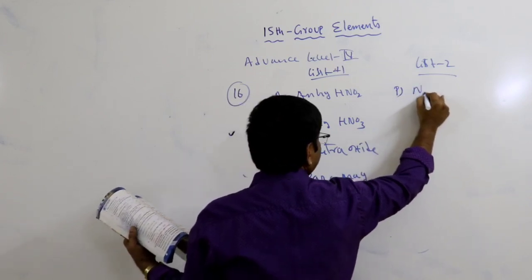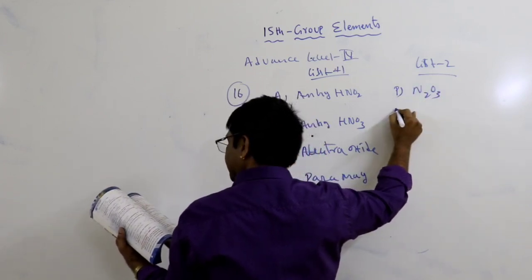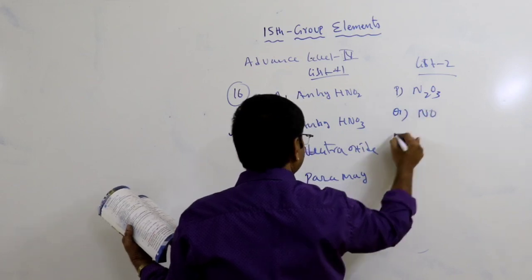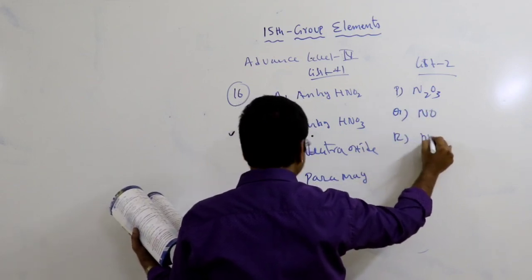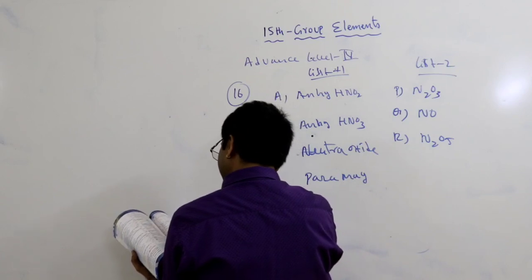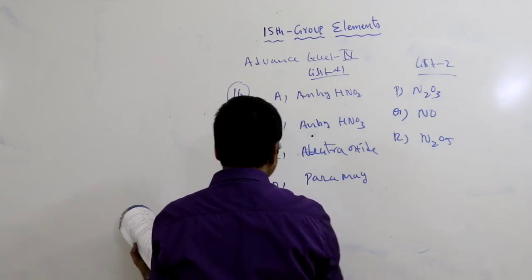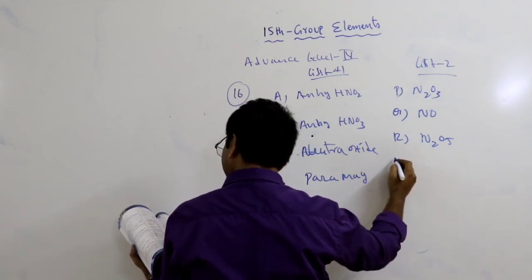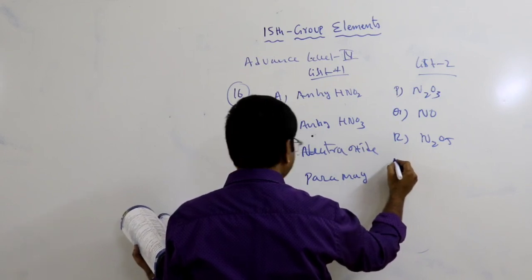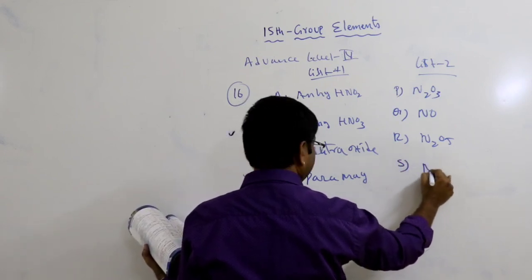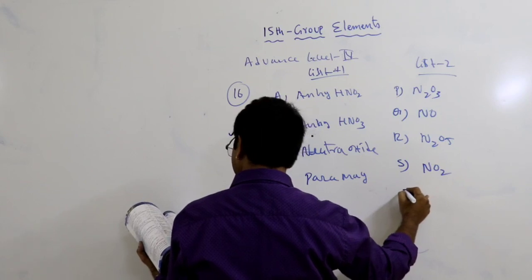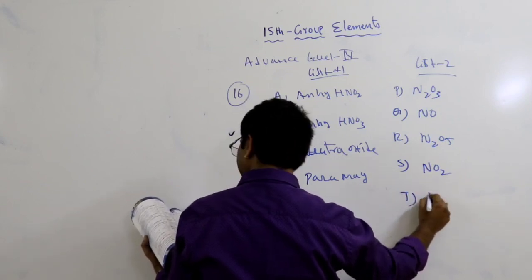N2O3. Q is NO. R is N2O5. S is not given, but it is maybe NO2. T is N2O.